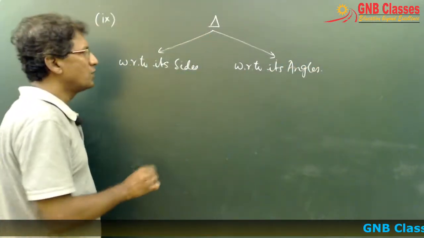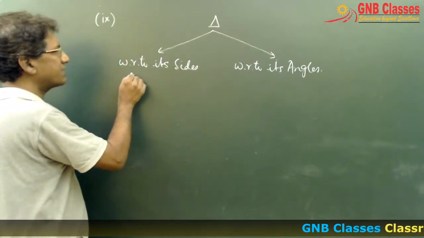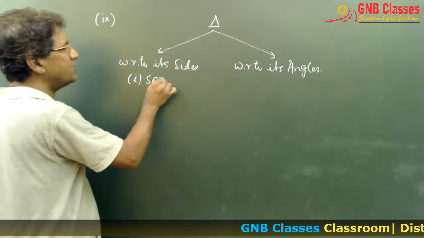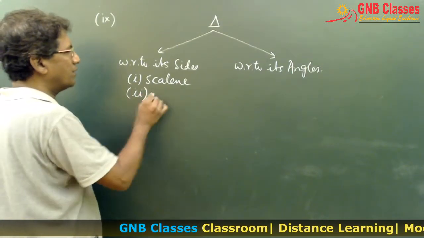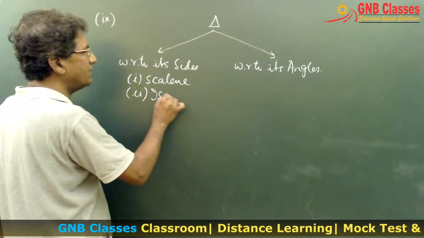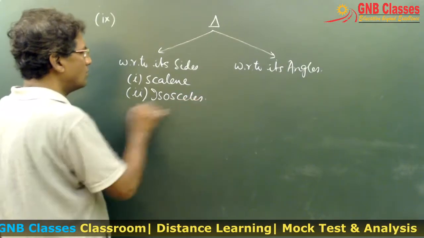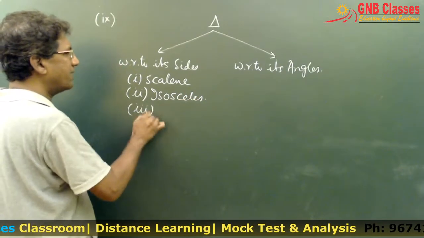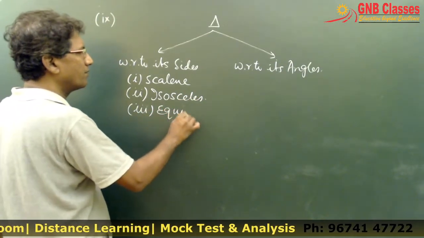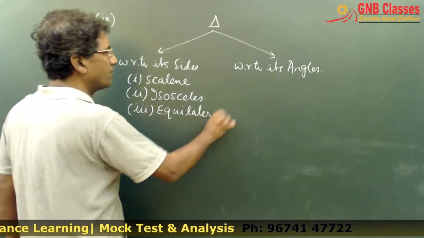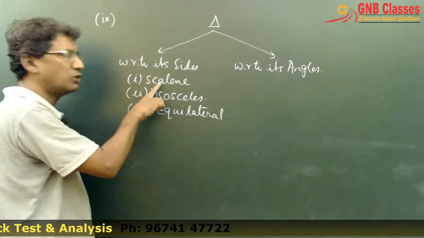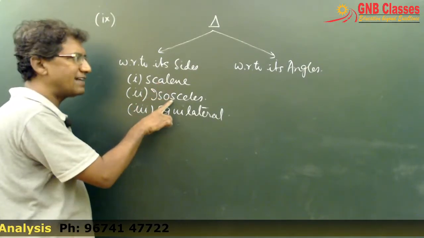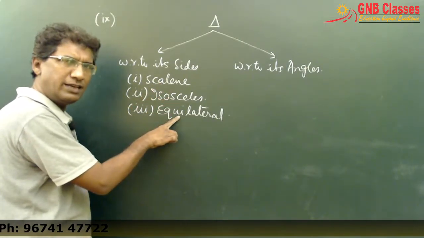With respect to its sides, the triangle can be a scalene triangle, an isosceles triangle, or an equilateral triangle. With respect to its sides, a triangle can be classified in three groups: scalene, isosceles, or equilateral.